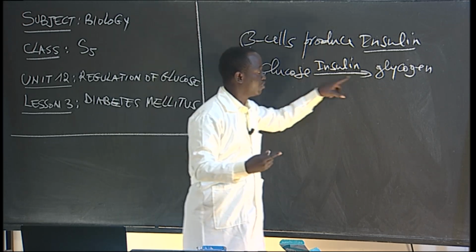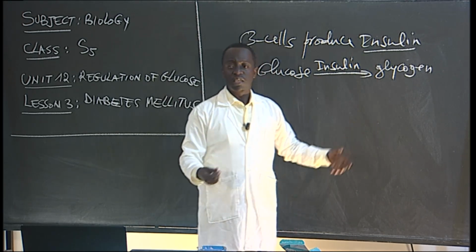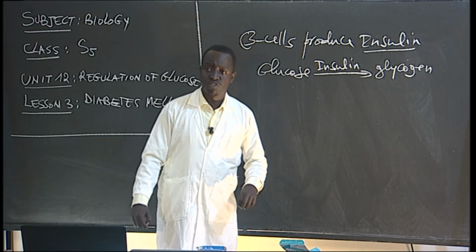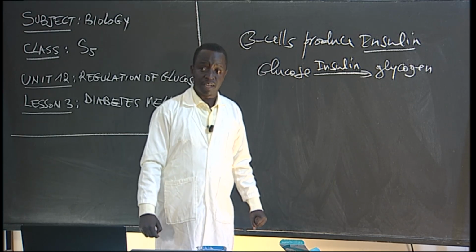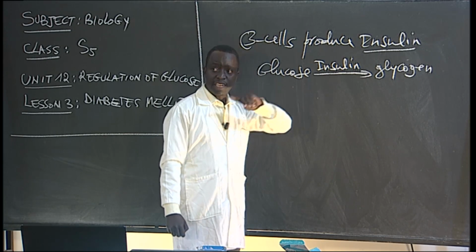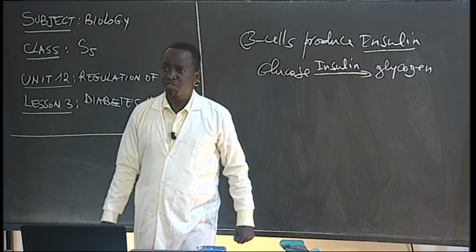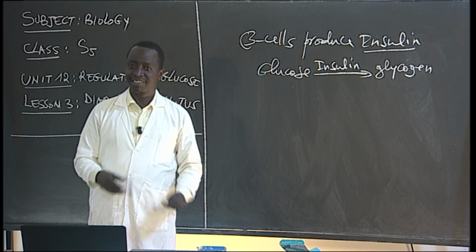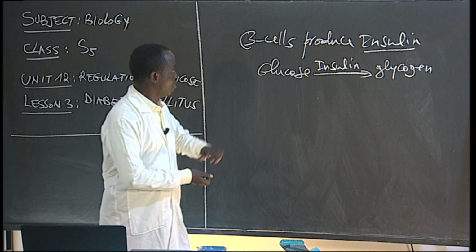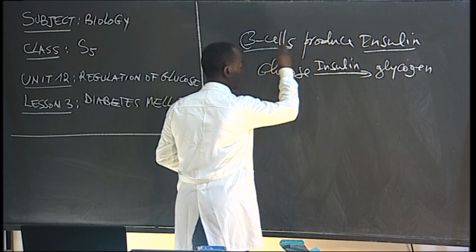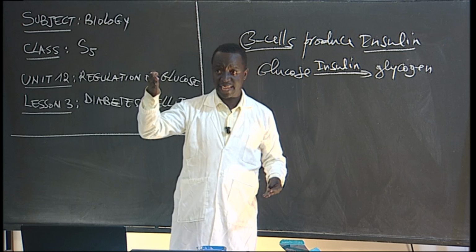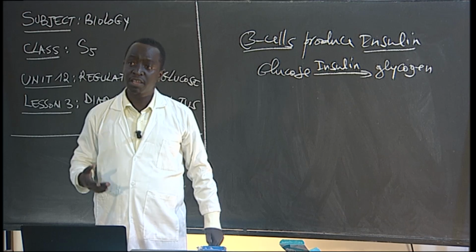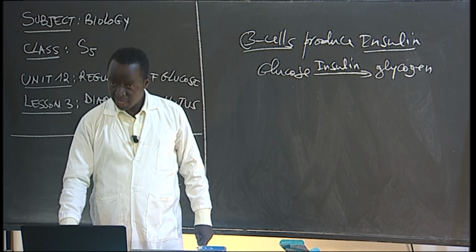When it is not converted into glycogen to be stored, it's going to appear in our blood. Then we suffer what you call diabetes mellitus. But when insulin is not secreted, that diabetes is what you call type 1 diabetes mellitus. Are you together? Sometimes those beta cells can be absent. When they are not there in the pancreas, it can cause this problem of diabetes mellitus type 1. Are we together?